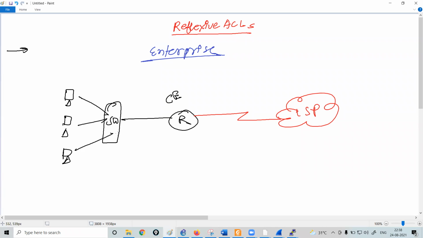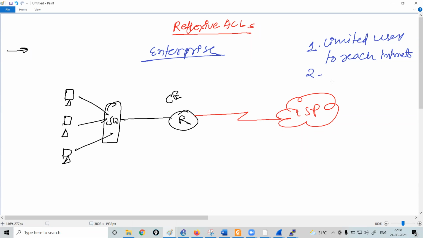Your CTO says that you should give limited users access to the internet. The first task is that only a few users, or the authorized users, should be allowed to reach the internet. Rest, all of them should be blocked from accessing the internet.